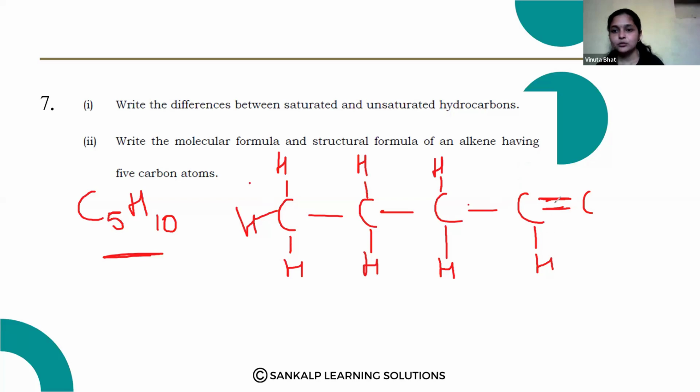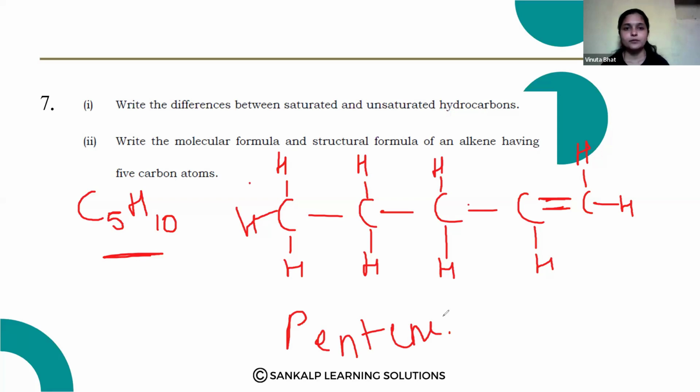So 1, 2, 3, 4, carbon valences are fulfilled. Here 1, 2, 3, 4, 5, 6, 7, 8, 9, 10, total hydrogen atoms. Okay, so this is pentene, 5 carbon. Yes, this is the answer.